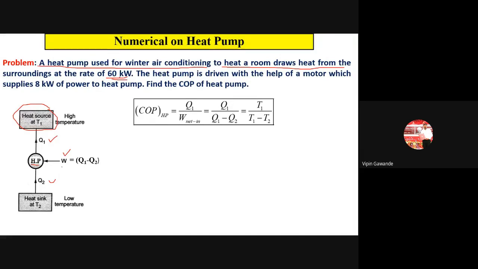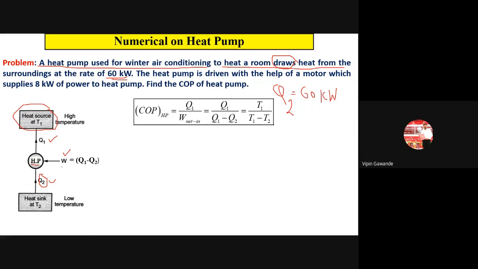Now what is this value, 60 kilowatt? It draws the heat. Draws means it absorbs the heat from the surrounding. So which heat gets absorbed? Q2 amount of heat gets absorbed by the heat pump. So we have been given the Q2 value in this problem, which is equal to 60 kilowatt. That is the thing you have to understand in the problem.